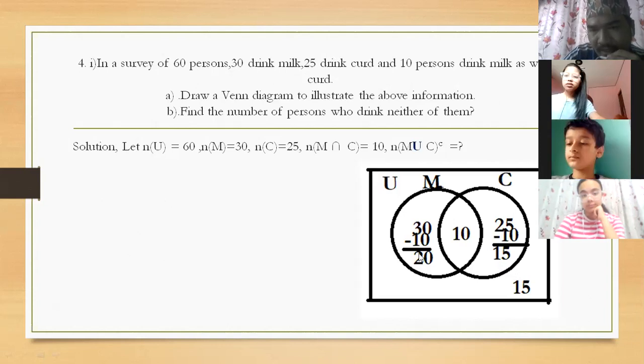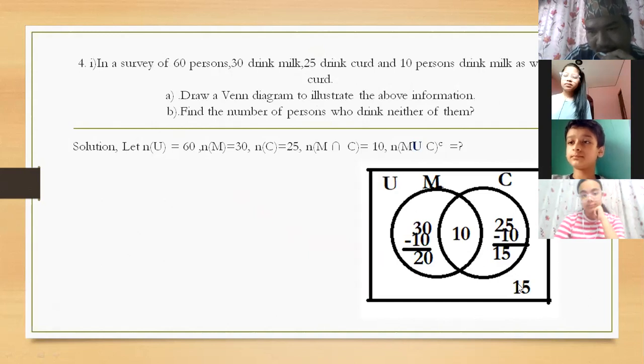After that we have to add 20, 10 and 15. 20 plus 10 is 30, 30 plus 15 is 45, right? And how many people were there in the survey? 60. But here it became only 45, so how many are remaining?